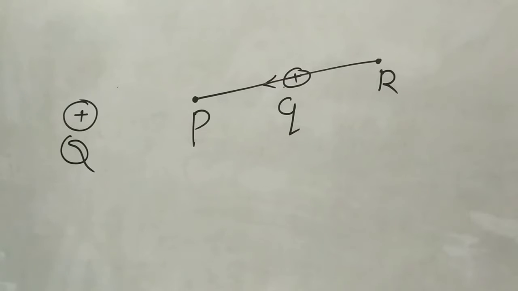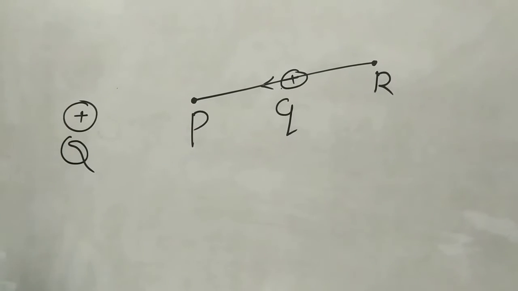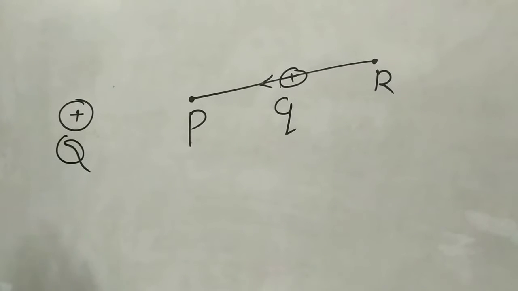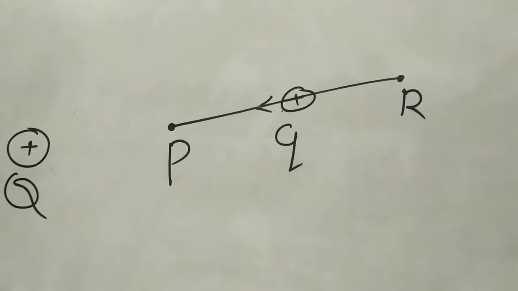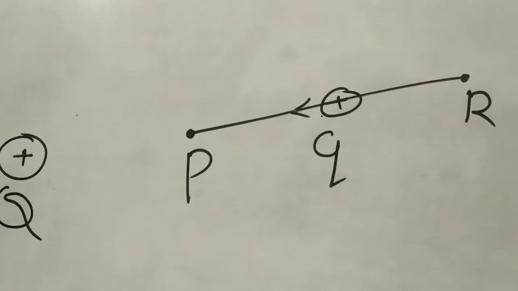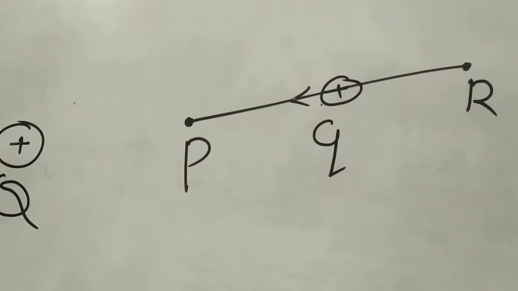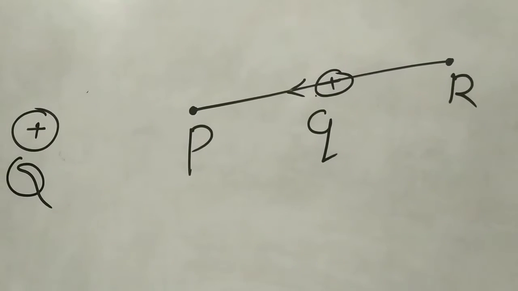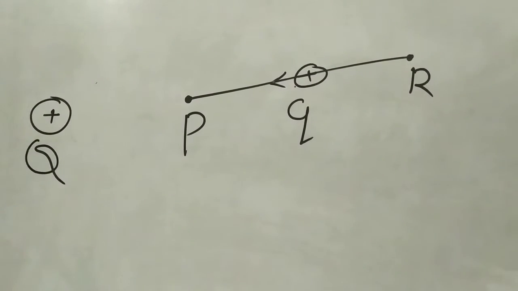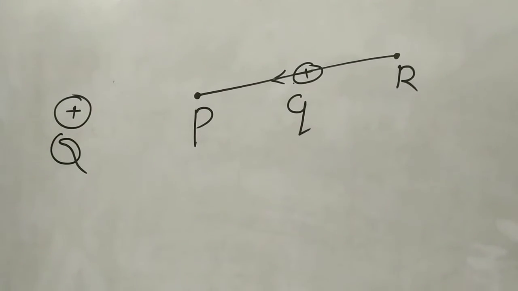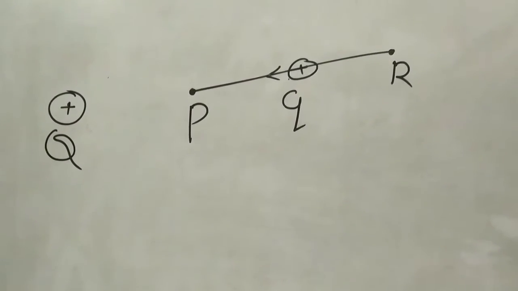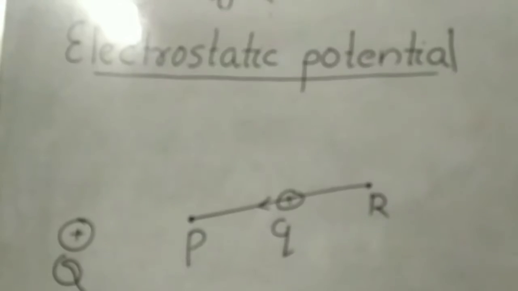Then you know, children, due to a force, if an object is moved, force and displacement together means we can say about the work done. So here also there is work done, and that work done will be stored as potential energy in that charge. Okay, so here we are talking about electric charges, so we can call that energy electric potential energy.